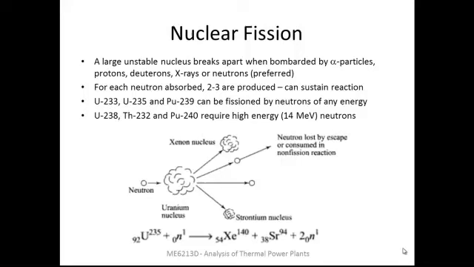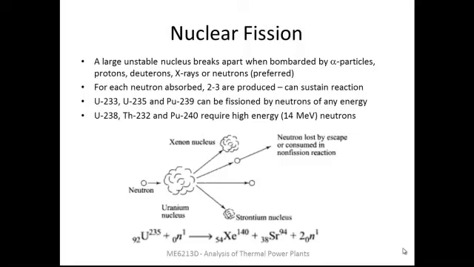Nuclear fission is a process where a large and unstable nucleus breaks apart into smaller fragments when it is bombarded by external particles such as alpha particles, protons, deuterons, X-rays, or neutrons. Deuterons are nothing but a deuterium nucleus, which has got one proton and one neutron.